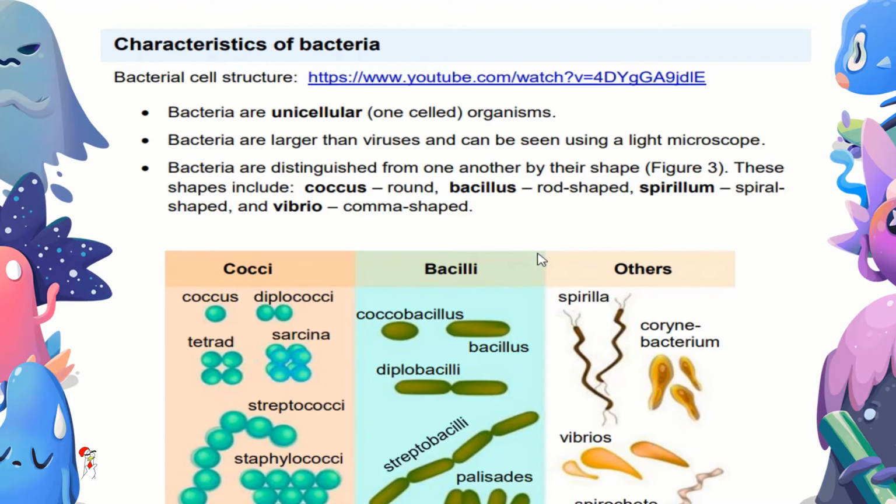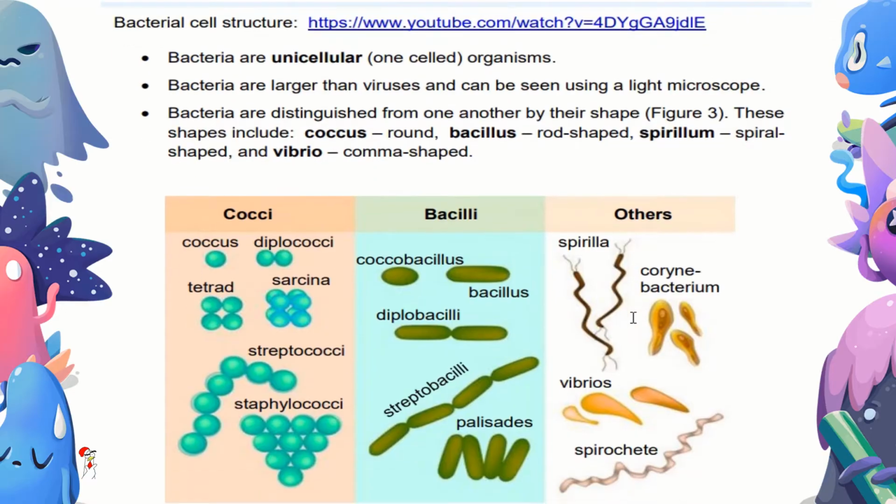There's a rod-shaped bacillus or bacilli. Other shapes are spirillum and vibrio. Spirillum, as the name says, is spiral-shaped, and vibrio is a comma-shaped bacteria.